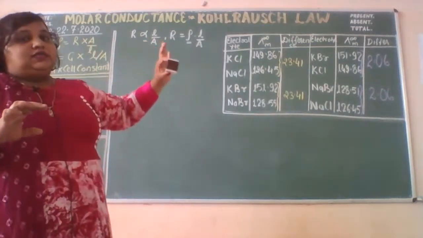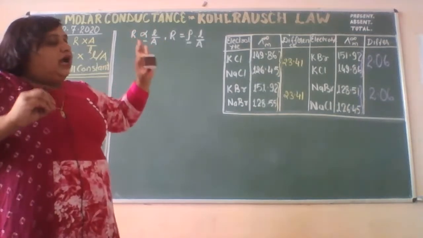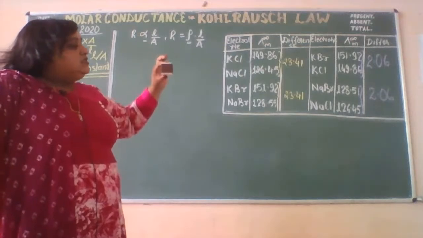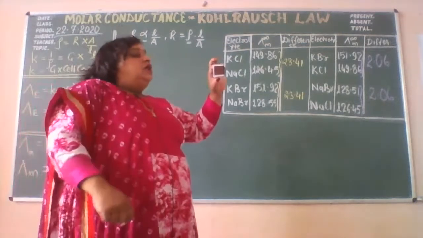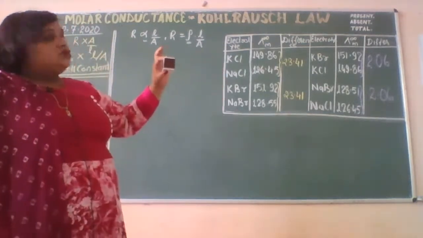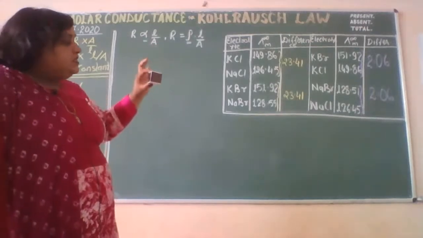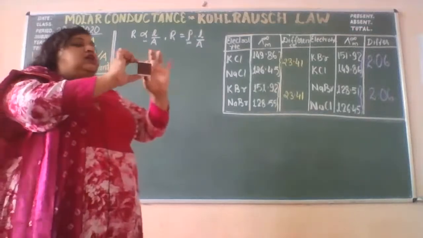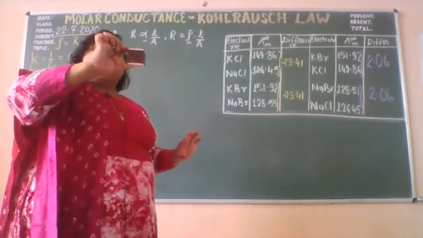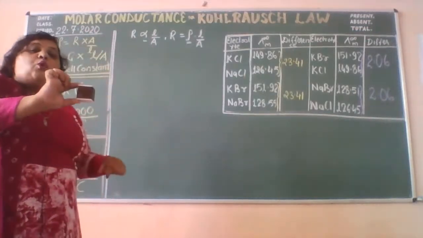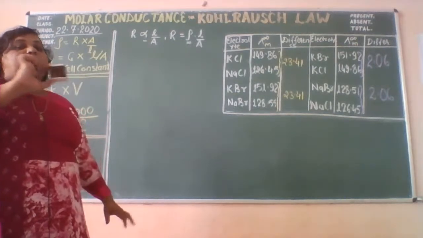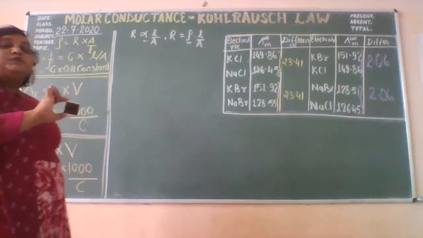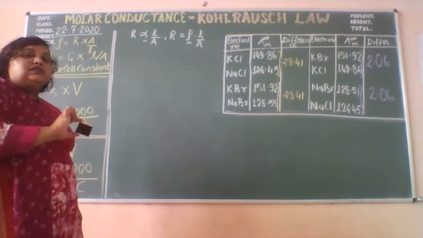Whatever the volume is here, that volume will be 1 cubic centimeter, and the resistance offered by the 1 cubic centimeter solution is called specific resistance or resistivity. How much resistance is offered by the solution that is filled in this 1 by 1 cube, that will be called specific resistance or resistivity.